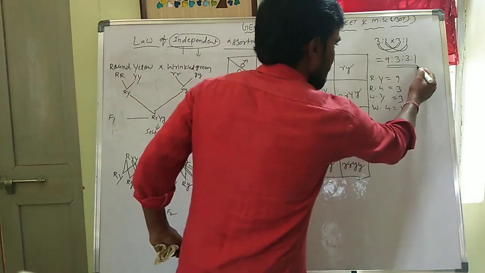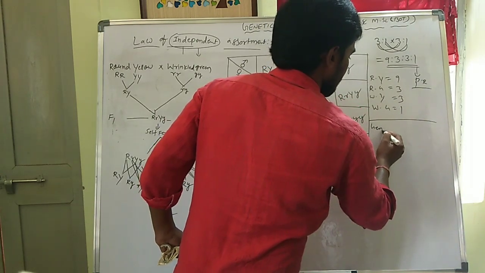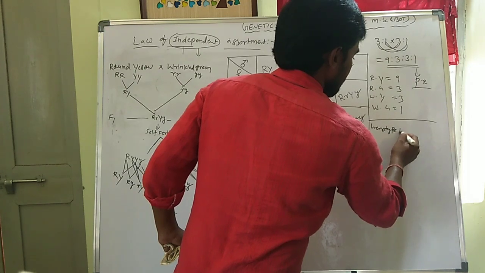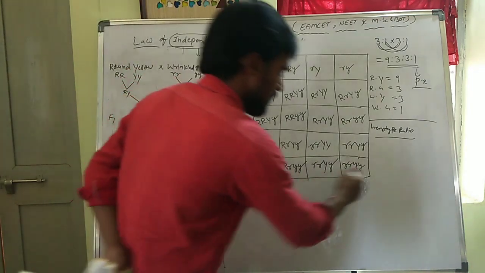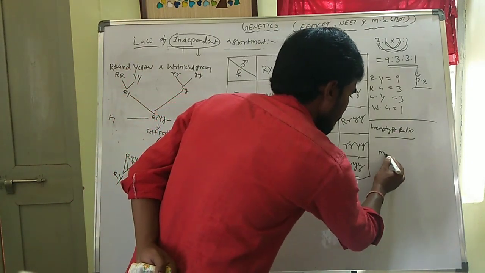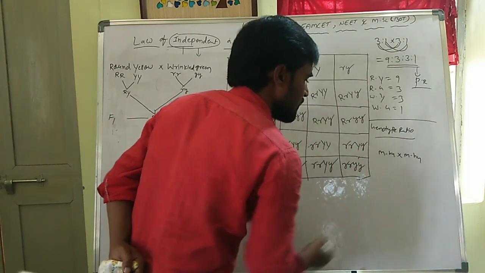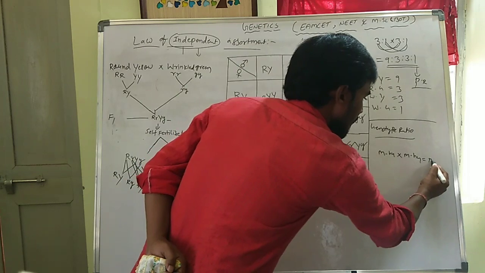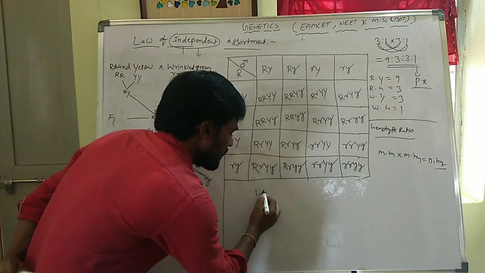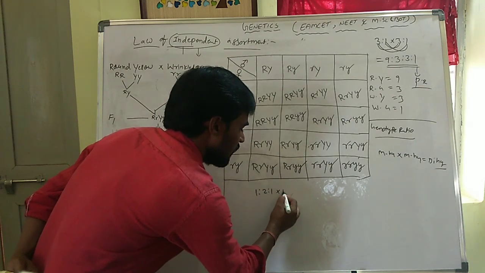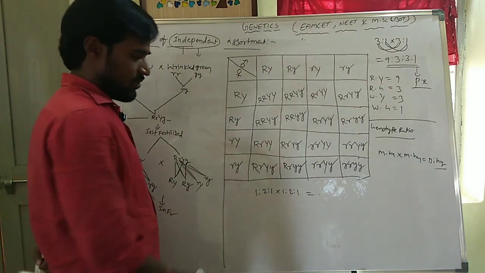Same, now the genotype ratio. What is the genotype ratio in a monohybrid cross? Monohybrid cross into monohybrid cross: the genotype ratio is equal to the dihybrid cross genotype ratio. That is equal to 1:2:1 into 1:2:1, which is the dihybrid cross genotype ratio.